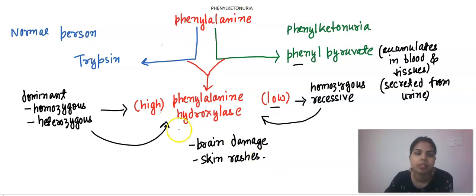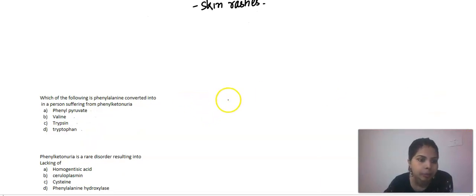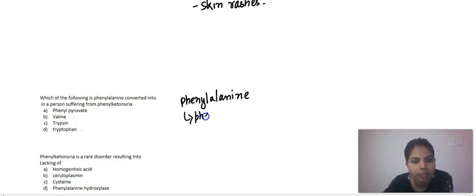Now let us solve some questions based on the same. Our first question is: into which of the following is phenylalanine converted in a person who is suffering from phenylketonuria? As we know, phenylalanine is converted into phenyl pyruvate in such cases.